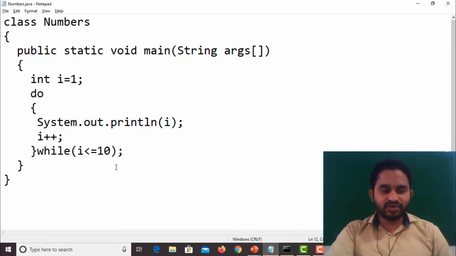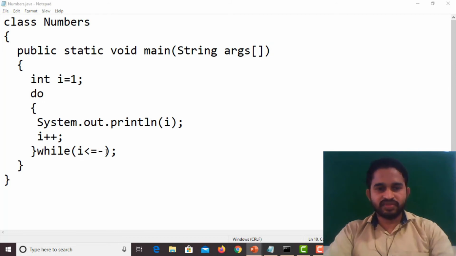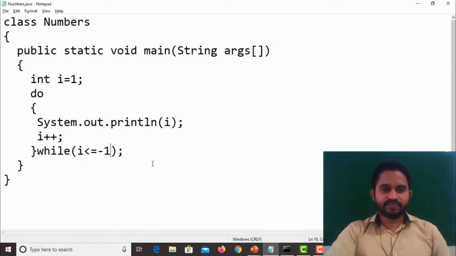Sir, what is the difference between while and do while? Already you learned in C programming, but again I want to tell you about the difference. For example, here I am giving the condition as I less than or equal to -1. So check it. First I equal to 1, do System.out.println I value, it printed as what? 1. So 1 is printed the first time. I incremented to 2. 2 less than or equal to -1, condition fails. So it will print only one statement, I equal to 1.